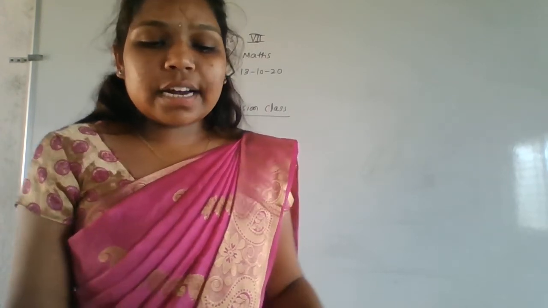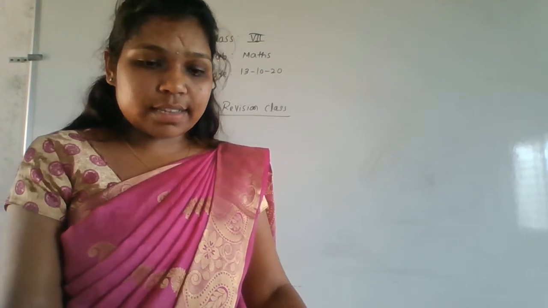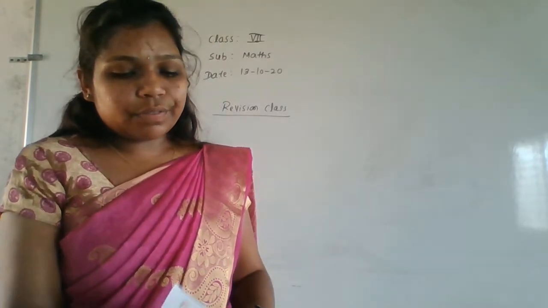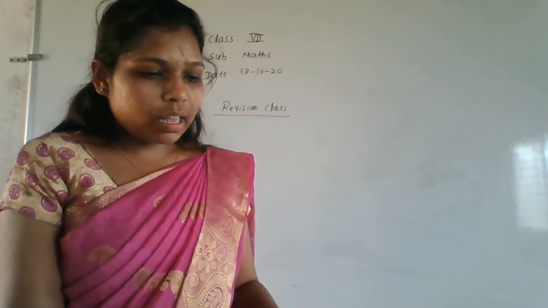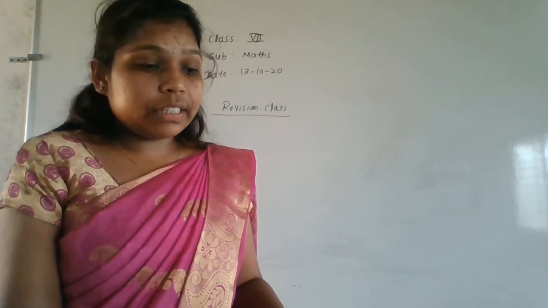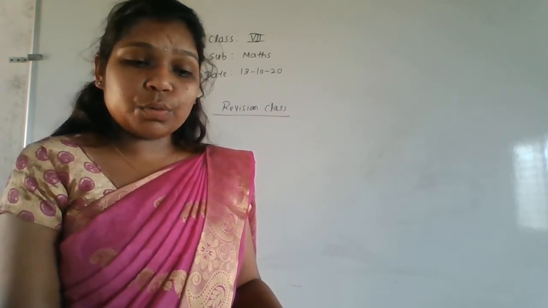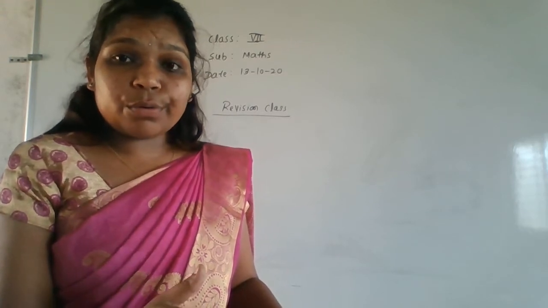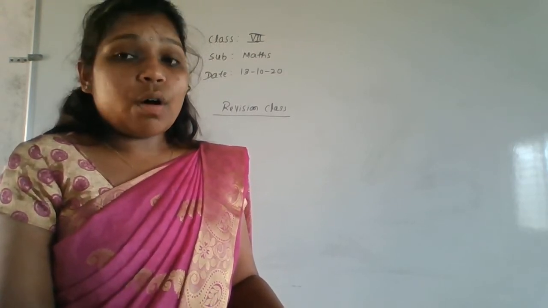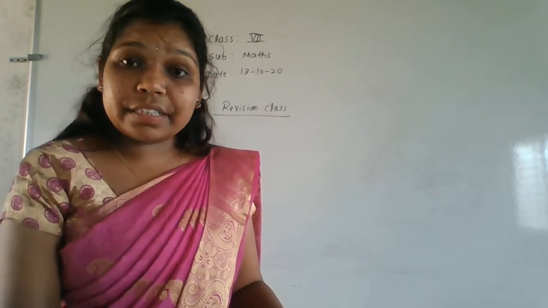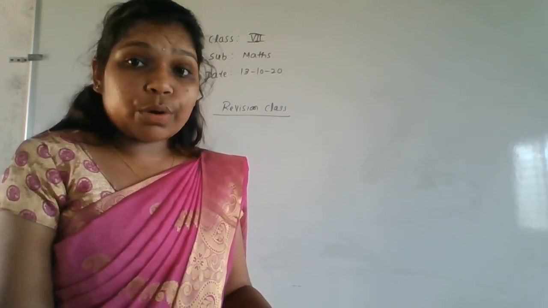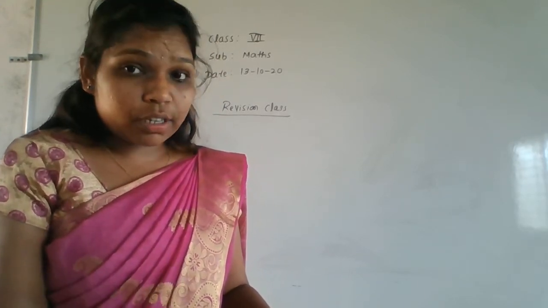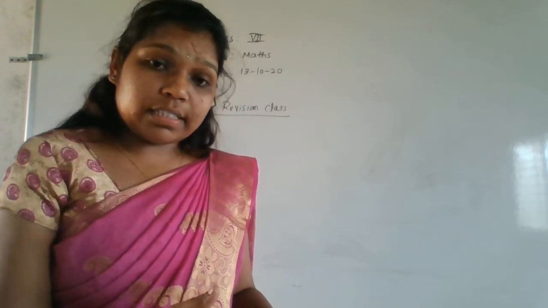Now fractions and decimals. The second chapter is fractions and decimals. In that we studied equivalent fractions, how to write equivalent fractions, and we solved the do you remember problems. How to do the subtraction and the addition of fractions. All those things we studied, and how to write a decimal number and how to convert a decimal to a fraction and a fraction to a decimal number.